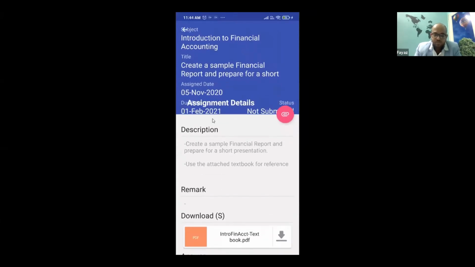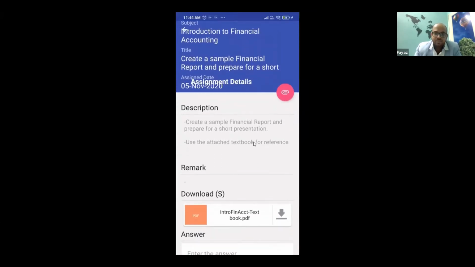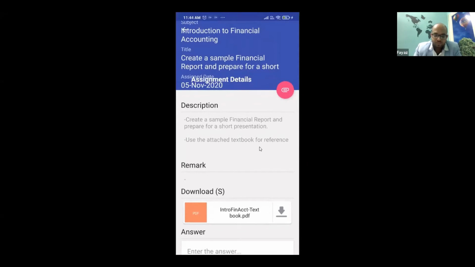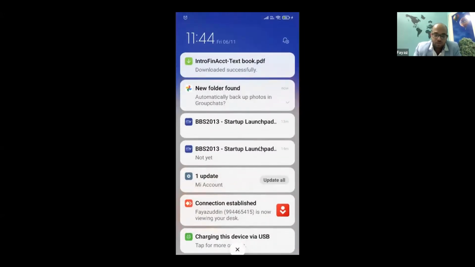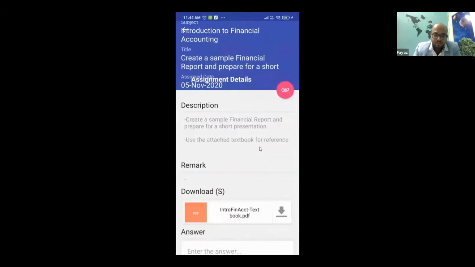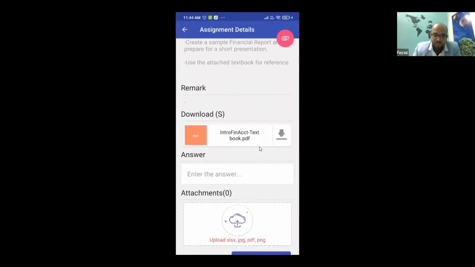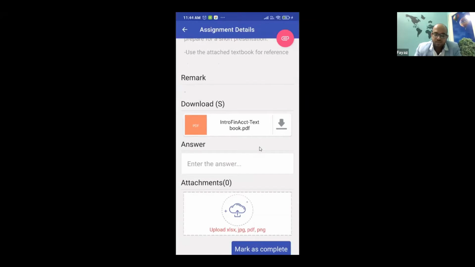Now you can see the faculty has attached a textbook for reference. So I can simply download the textbook. You can see the textbook is getting downloaded. You can see the textbook has got downloaded. So this way faculty can give reference material. And then as a student, I can either type the answer as a response, or if it is something I need to do on paper, I can attach an A4 of it, or I can do a presentation and attach it. All that can be done here, right?